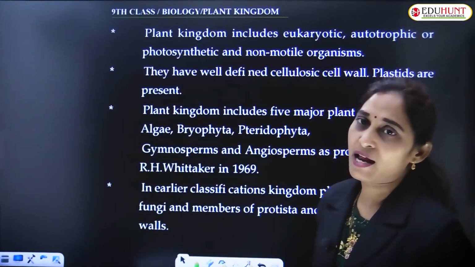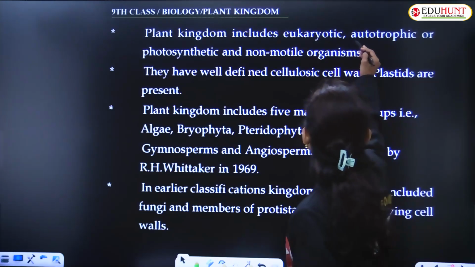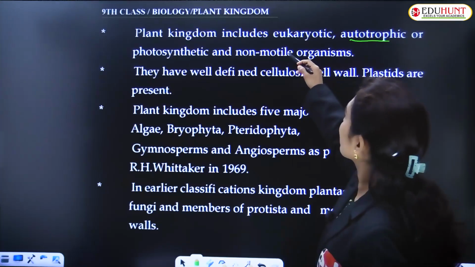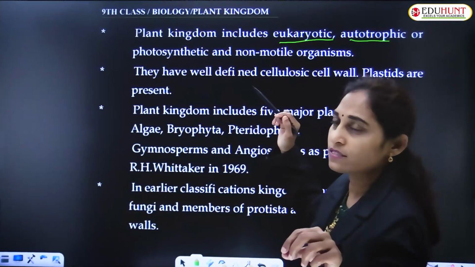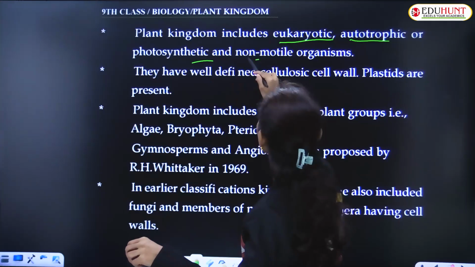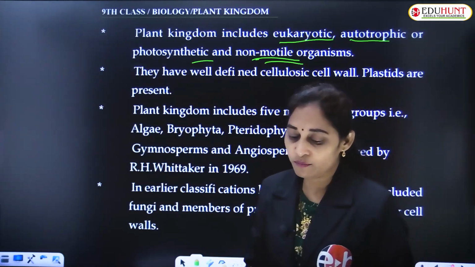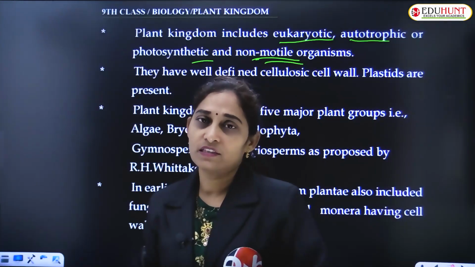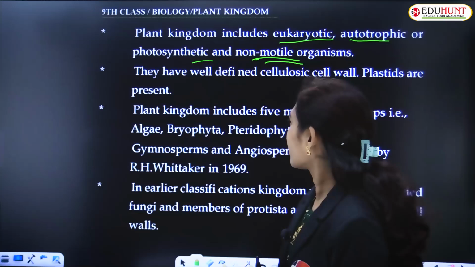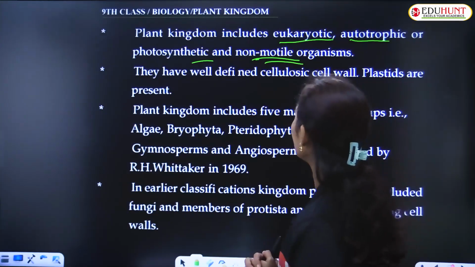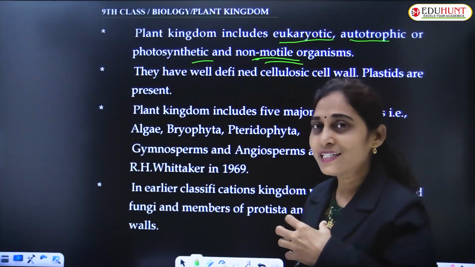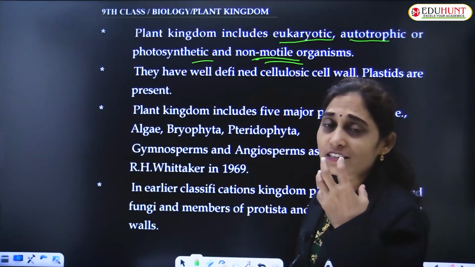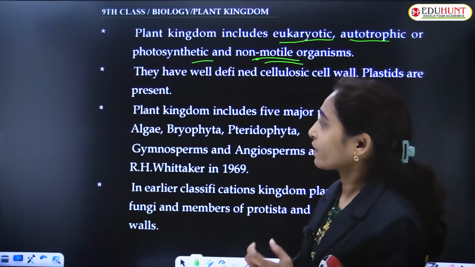Let's see the plant kingdom, which includes, as I said, autotrophic, eukaryotic, that is true nucleus is there, photosynthetic and non-motile organisms. Non-motile means they cannot move from one place to another. They have a well-defined cellulosic cell wall. It makes them special, and it separates them from other organisms.